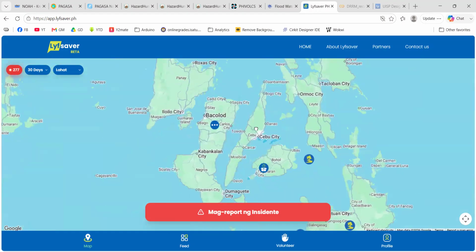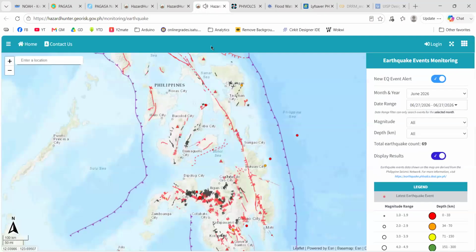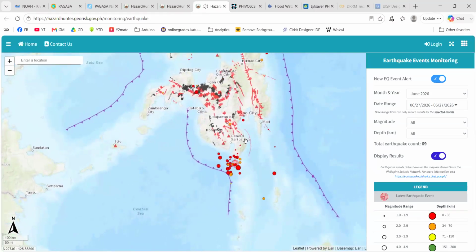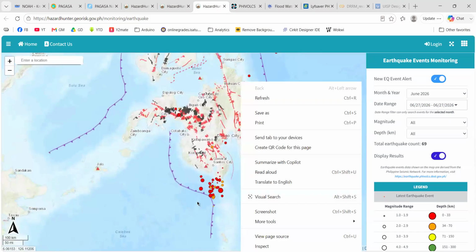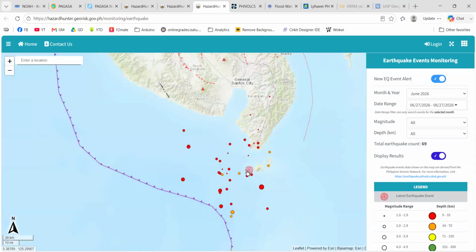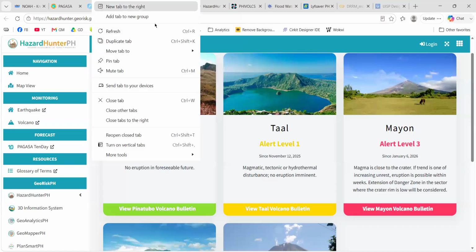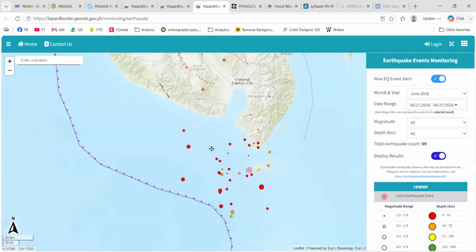Okay. And we have some others in Mindanao. We have a lot, actually. All right, so that's the alarm I was talking about. This one. There's another earthquake that just took place in Mindanao. So the same spot, I guess, as shown in the map. This is the point that caused the alarm. It's nice that we are aware that there's an earthquake that has taken place somewhere in the Philippines.